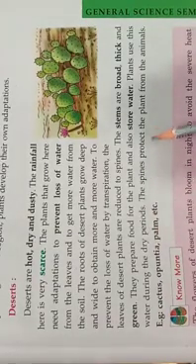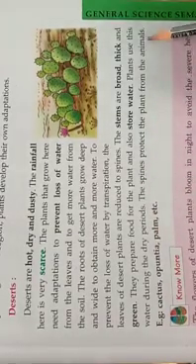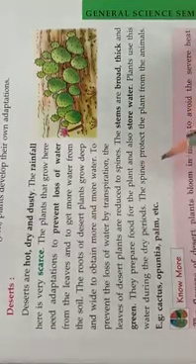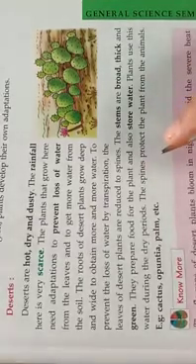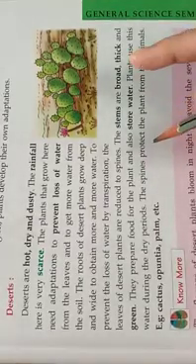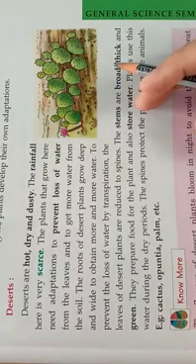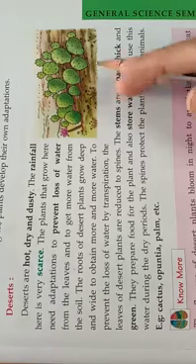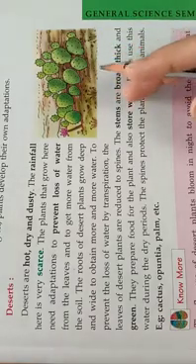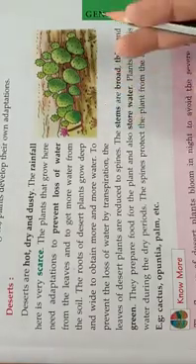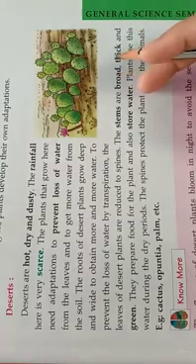The spines protect the plants from animals, because in a dry area there won't be any food for the animals, so the animals will try to eat the plants here. Due to this, these spines are there. It will protect the plant from animals eating it.